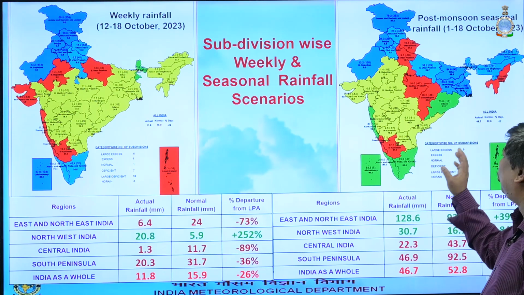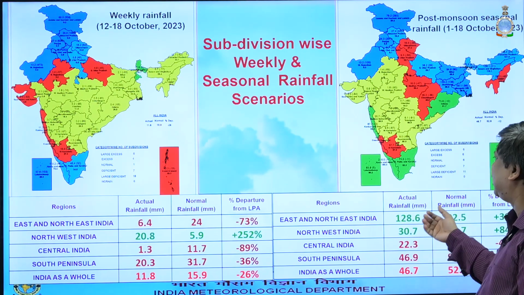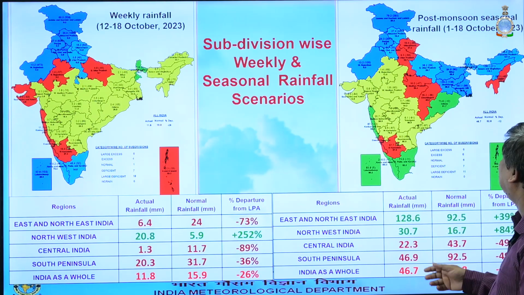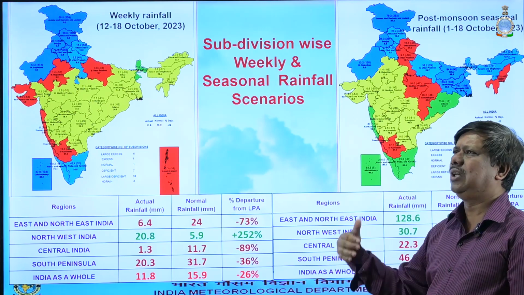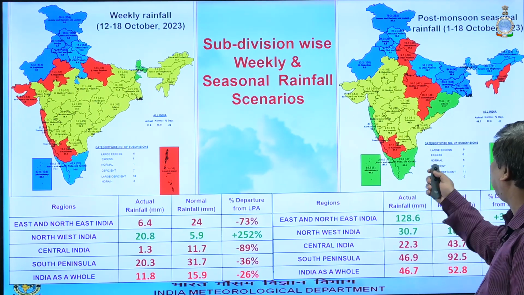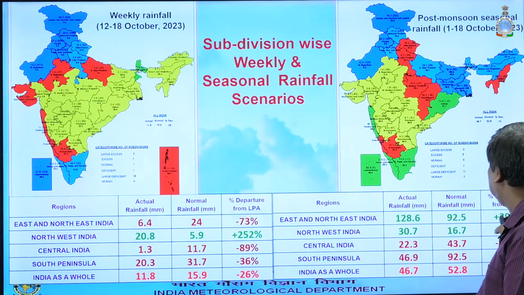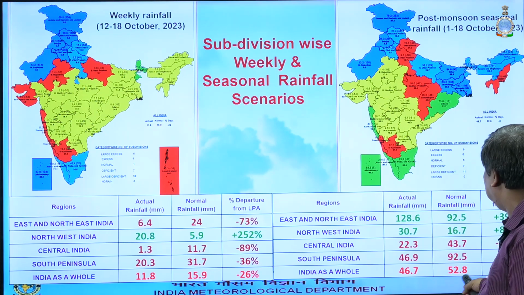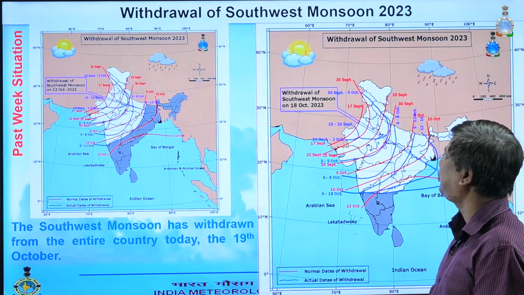The east and northeast rainfall is due to the first week of the season, when rain happened over east and northeast India. That is why it is 39%. Otherwise the whole of India is minus 12% for the season.